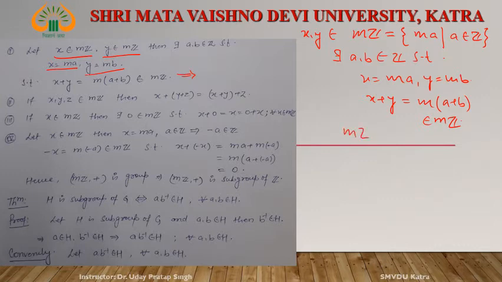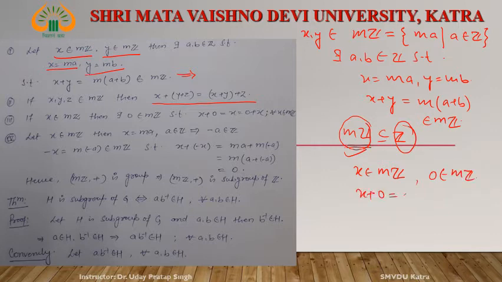Associative law. What is mZ? mZ is a subset of Z. Since Z satisfies the associative law, the elements of Z follow the associative law. The elements of mZ are also elements of Z, therefore the elements of mZ also satisfy the associative law. Next, existence of identity. 0 belongs to mZ, and for x belonging to mZ, x plus 0 equals 0 plus x equals x.